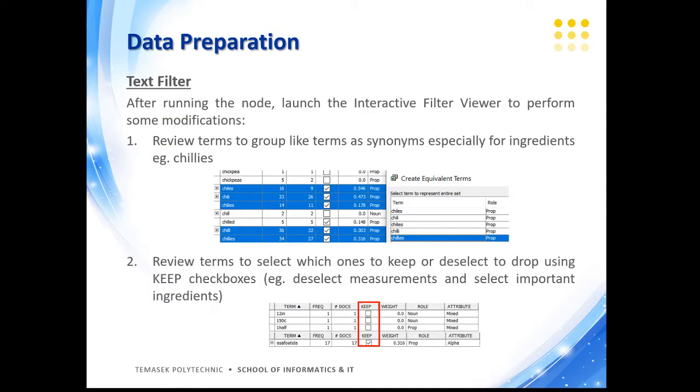And after running the node, we launched the interactive filter viewer to perform a few modifications. Synonyms like chilies and variants of it are being grouped as one. We review terms to select ones to keep and to deselect and drop using the keep checkboxes.